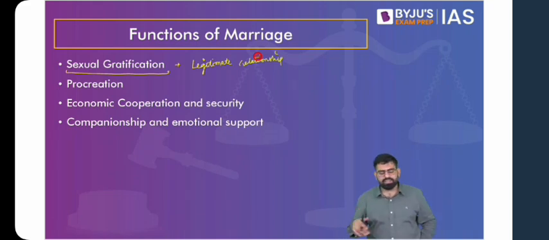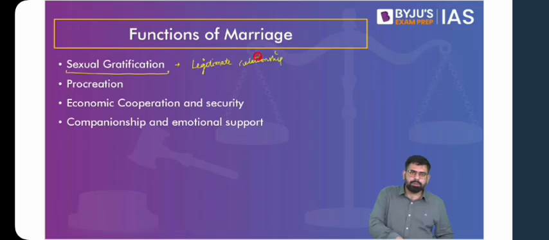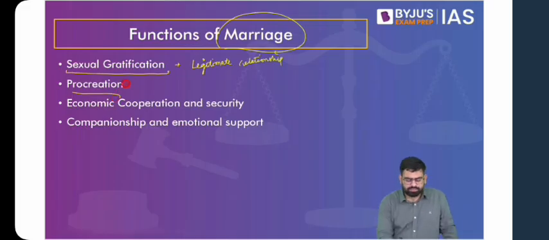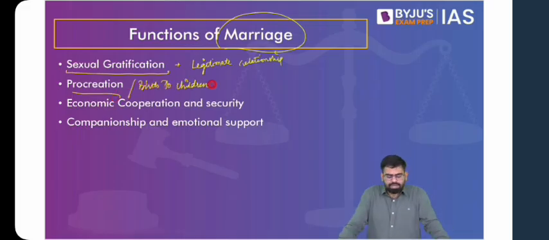Take the idea of live-in relationships. So one of the functions is sexual gratification, but now this function is not just a matter of the institution of marriage. Now it can be taken care of without getting married as well. Then we talk about procreation, that is giving birth. Now it is again one of the functions of marriage, because after marriage, your offsprings become legitimate.